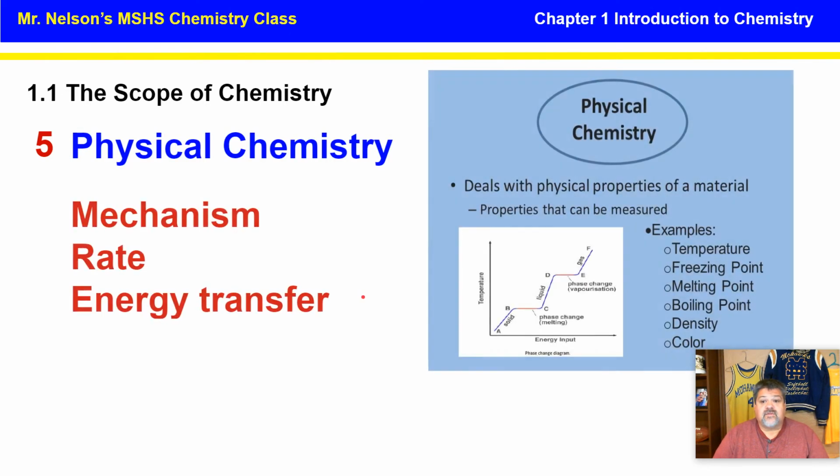Our last one is physical chemistry. Physical chemistry talks about the mechanism, the rate, and the energy transfer during chemical changes. So physical changes can be temperature. That might be the mechanism, how fast it's going to go from one to another, and how much energy transfer there's going to be. That's physical chemistry.